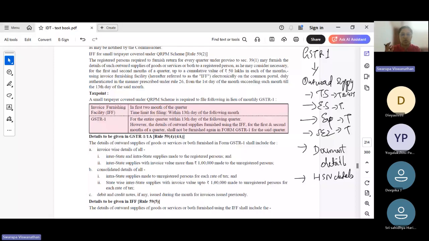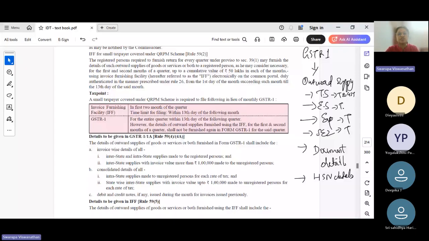So if you are asked a question on what are the components of GSTR 1, you have to tell that it is a statement of outward supply, and we will mention all different types of supplies that the registered person has provided during the previous month, and what are the invoice numbers, what are the credit note numbers, what is the receipt voucher, advance vouchers, all these vouchers that were issued during the month. We have to mention the starting number, ending number, and the total number of invoices issued during the month. We should also mention the HSN details, and the total turnover of the entity.